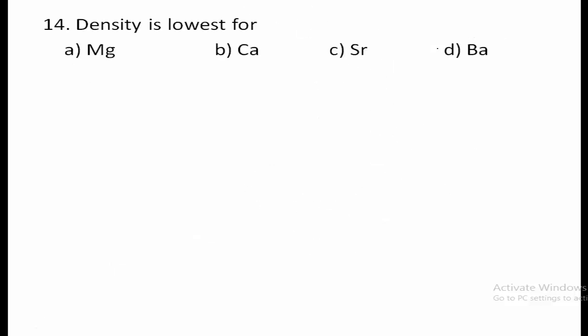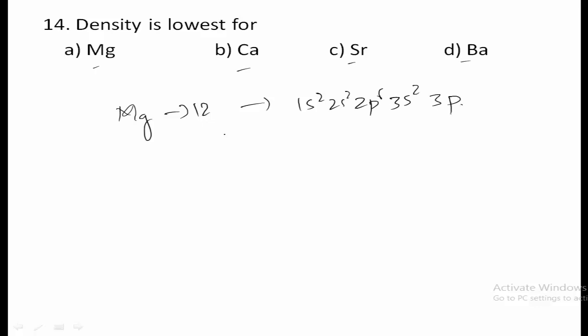14th question, density is lowest for. So here density means mass by volume. In case of calcium, strontium, beryllium and magnesium, the one with lowest density is, if you observe here, in case of magnesium, atomic number is 12, so electronic configuration will be 1s2, 2s2, 2p6, 3s2, and vacant 3p orbitals are there.